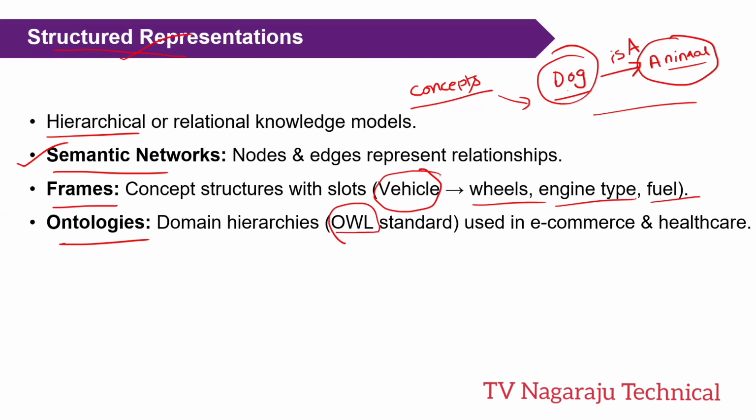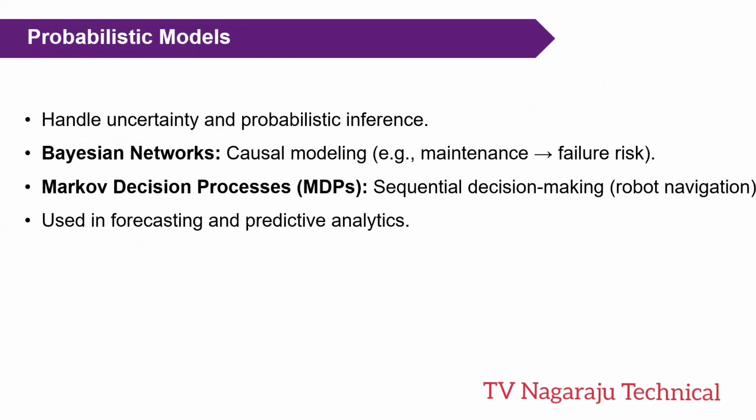It is mainly used to provide the relationships within a domain. These are mainly useful for search engines and also healthcare diagnostics. So these are the different ways of structured representation.